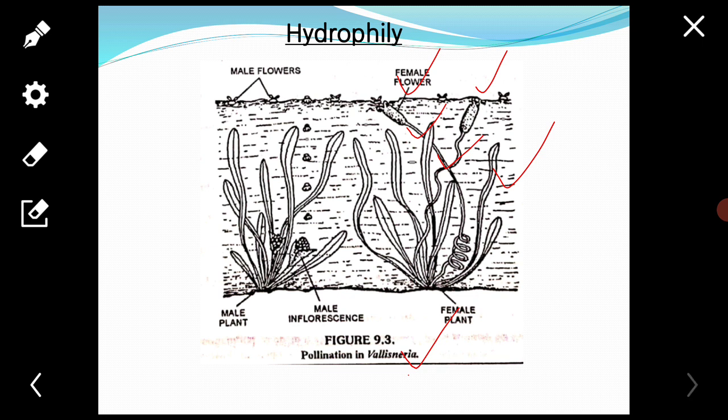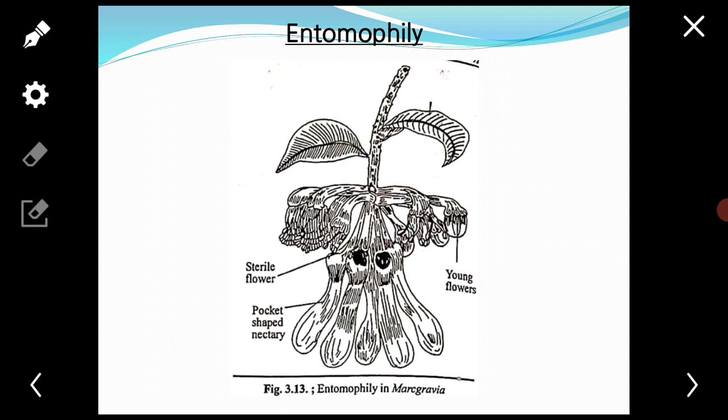Next, that is the entomophily. Entomophily is a mode of pollination, or the transfer of pollen grains from anther to stigma through the agency of insects, that is the insect pollination.